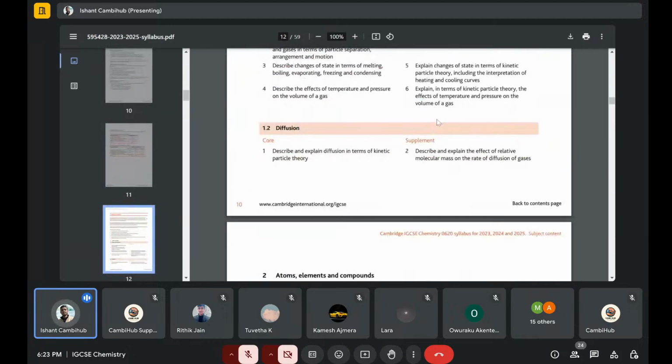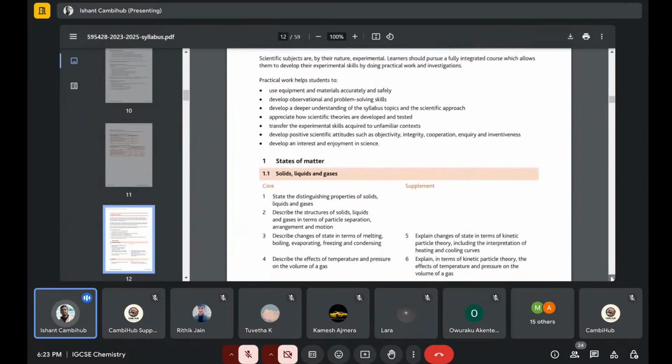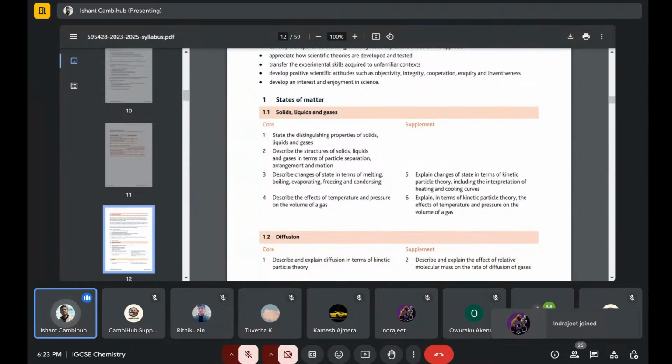Other than that, talking about how questions come: states of matter. Your first page is basically questions where they give you some definitions and then ask which process this is. Let's say they ask about neutralization, acid base, so you have to write titration or something like that. Or sometimes from states of matter they draw a heating or cooling curve and ask what the temperature is, and at which point it is solid, liquid or gas. So they ask basic questions.